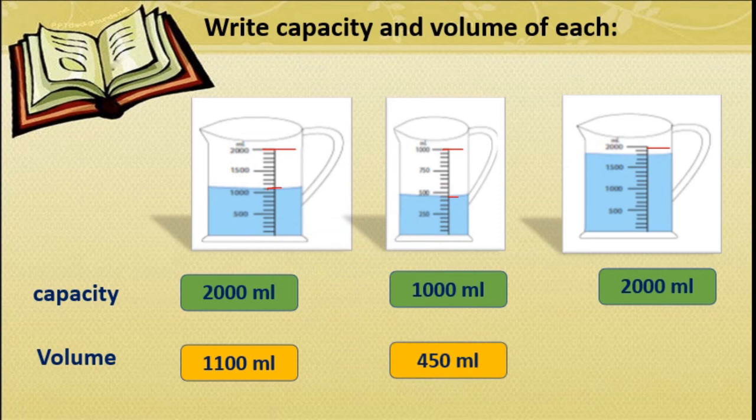And here you can see 1500, 1600, 1700, 1800. So the volume is 1800 ml. I think you understand properly about the capacity and the volume, isn't it?